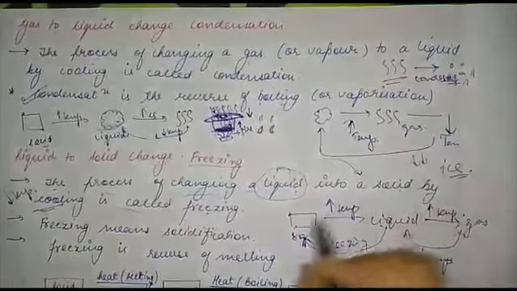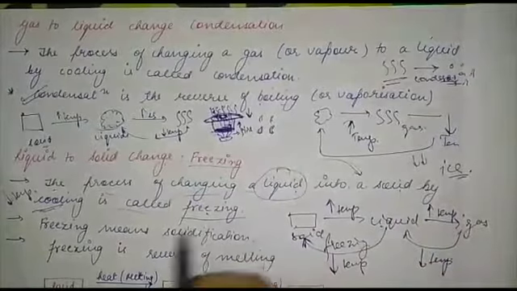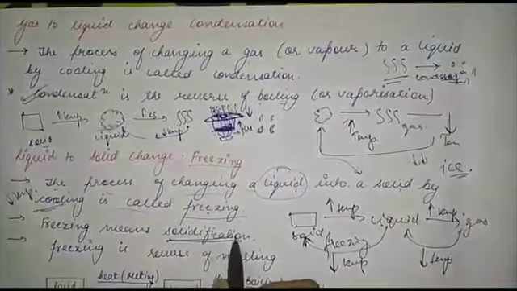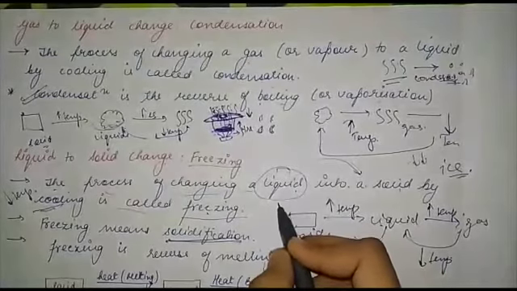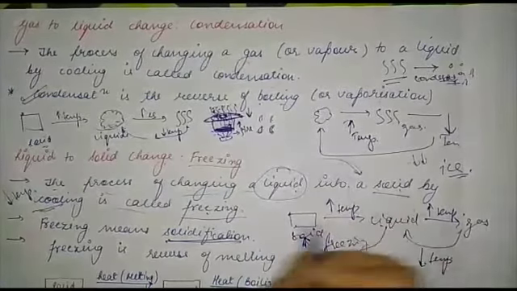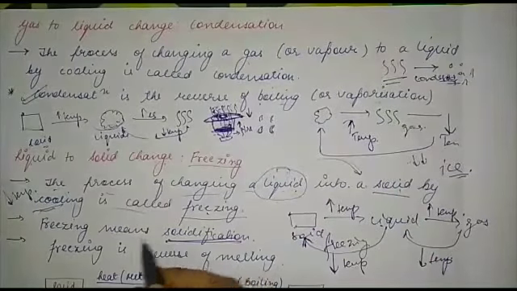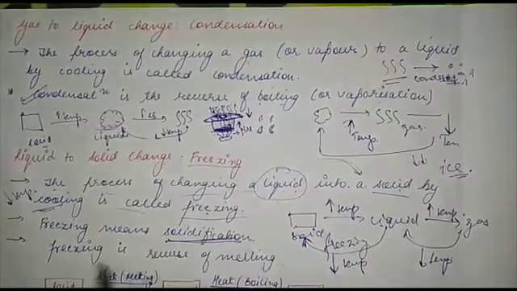Ice, and that process is called freezing. Freezing means solidification, because liquid is in a fluid form. When it starts converting to solid, it is following the process of solidification.